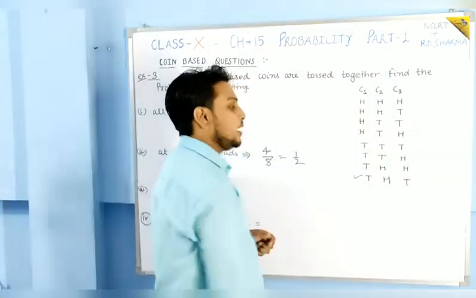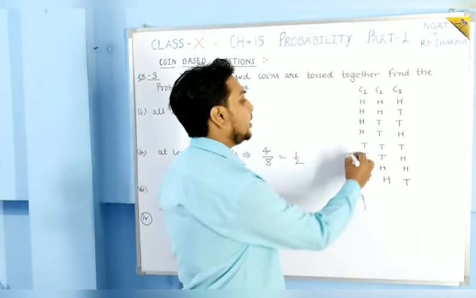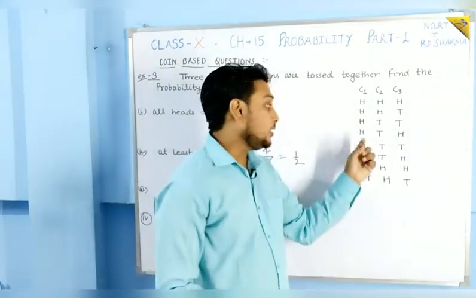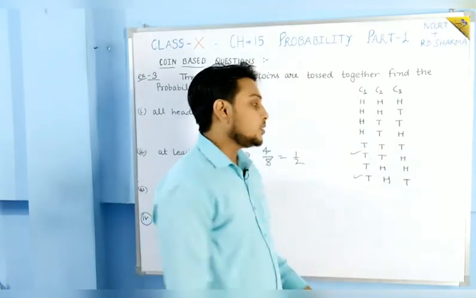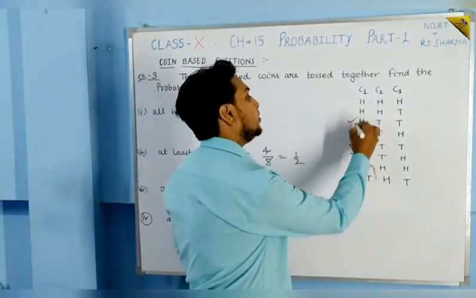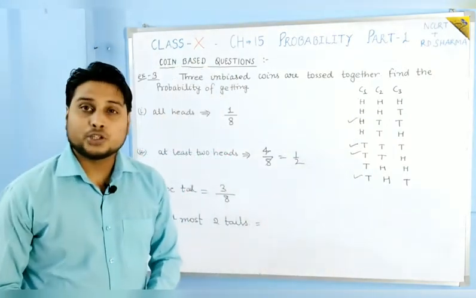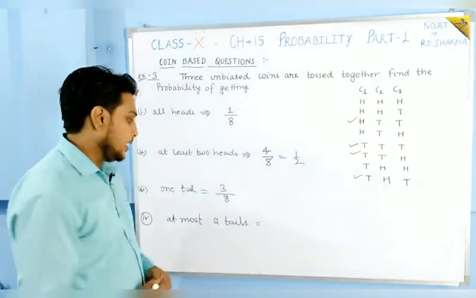In this case we are having 2 tails. In this case also we are having two tails. Here three cases are there, but three tails are there, so this case also we will take, and here also two tails are there. So total four cases are there in which two tails are there.